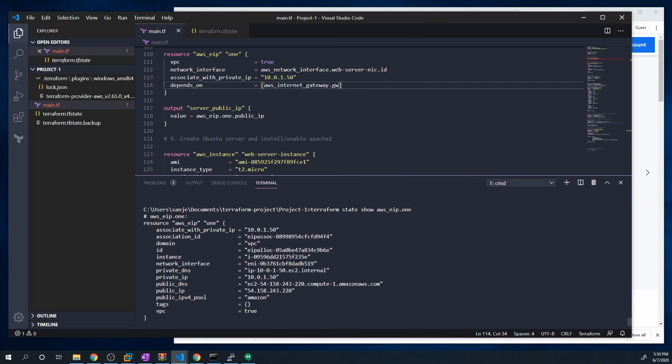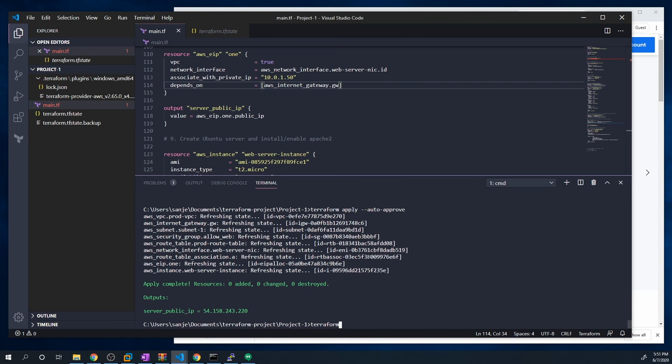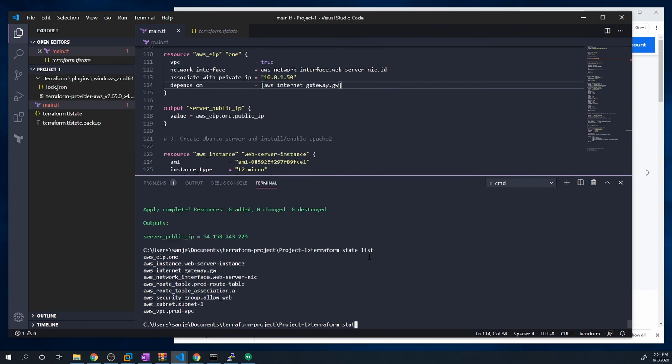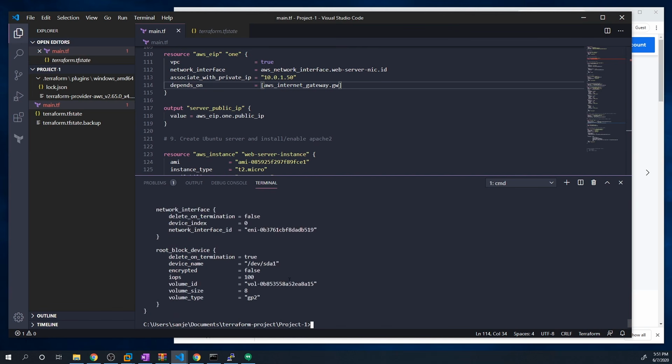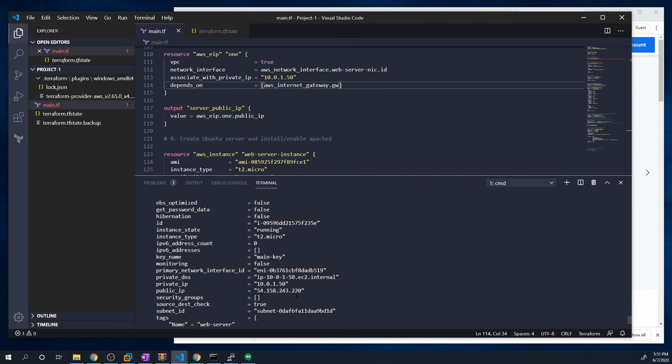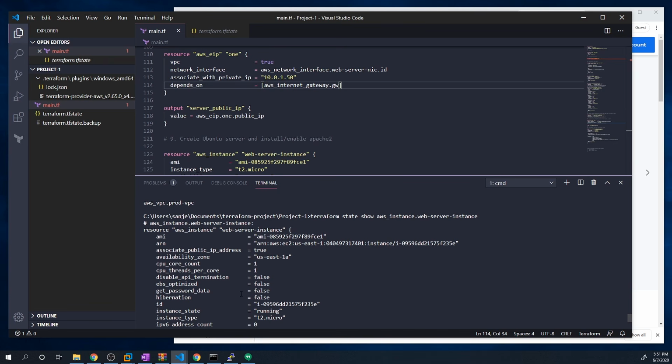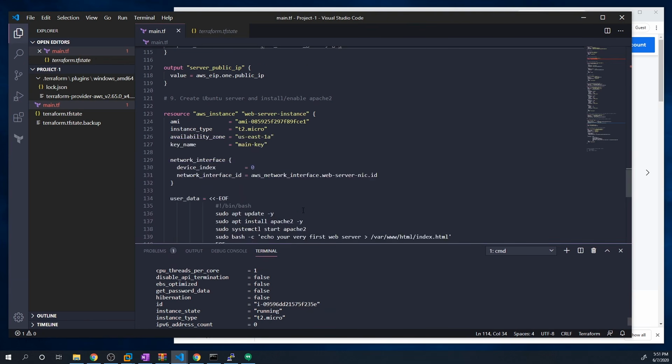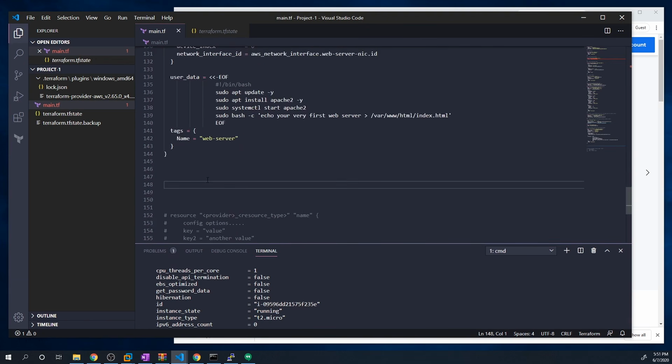As an example, let's see what other properties we can grab that I think would be cool. Let's do Terraform state list and then Terraform state show, and then let's check our web server instance. Let's say we want to grab the private IP of our server as well as the AMI. Or no, I think the ID would be cool, because we're hard coding the AMI, so who really cares about that? We already know what it is. And so we can just define another Terraform output.